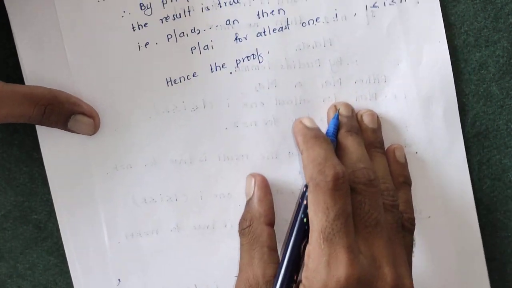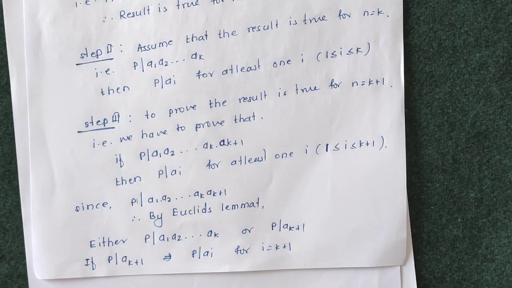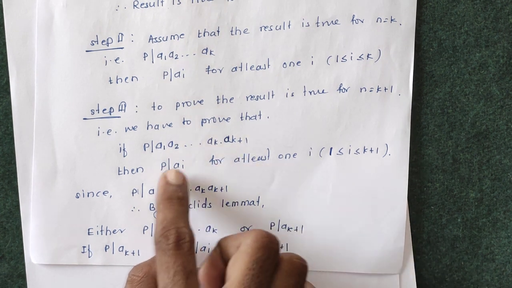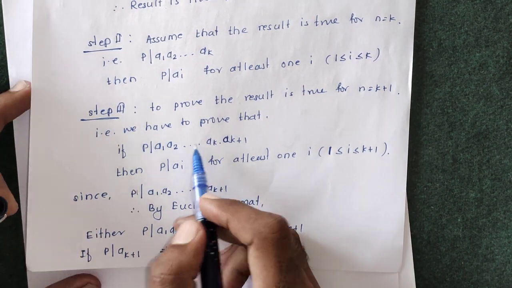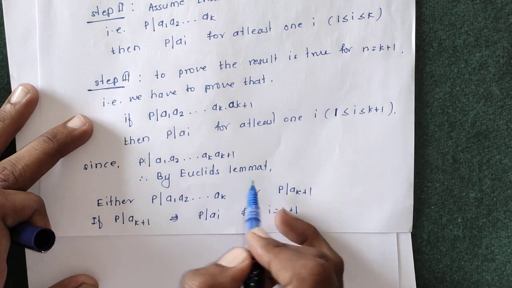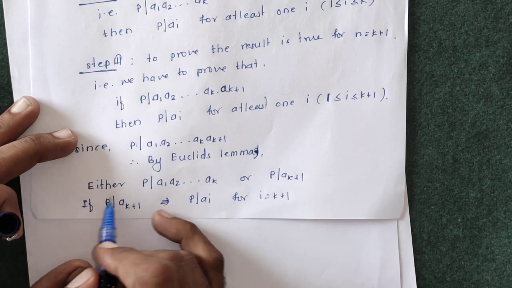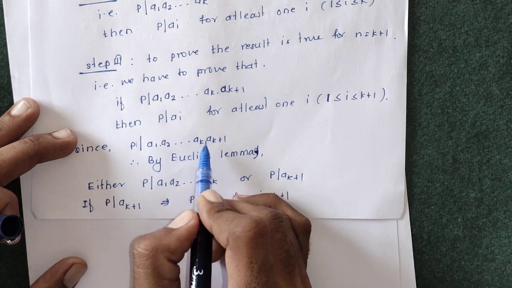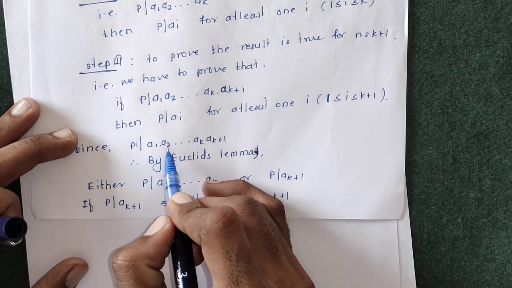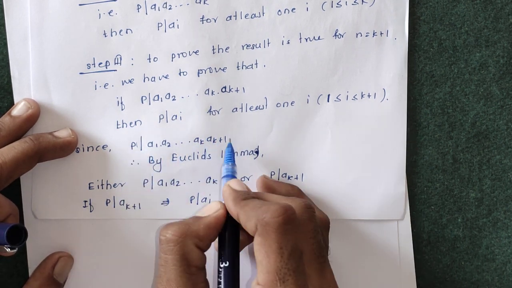In the third step, we have proved that if p divides a1 a2 up to a(k+1), then p divides at least one integer among them. To prove this result, first of all we used Euclid's lemma: if p divides this multiplication, then either p divides the multiplication of a1 a2 up to ak, or p divides a(k+1).